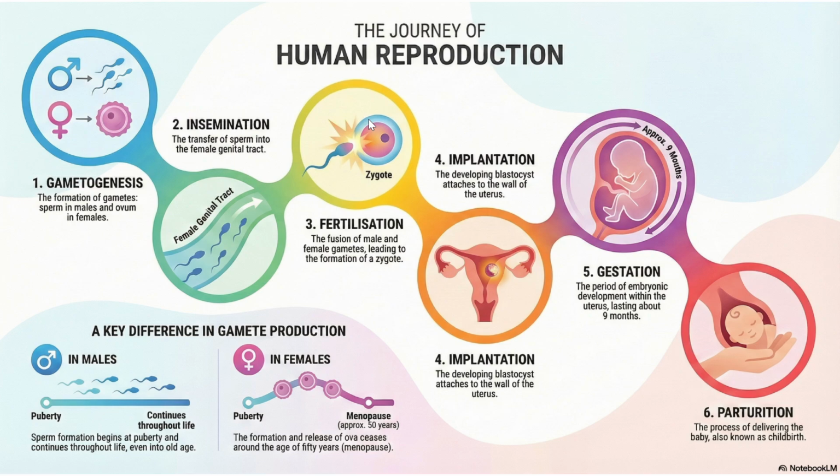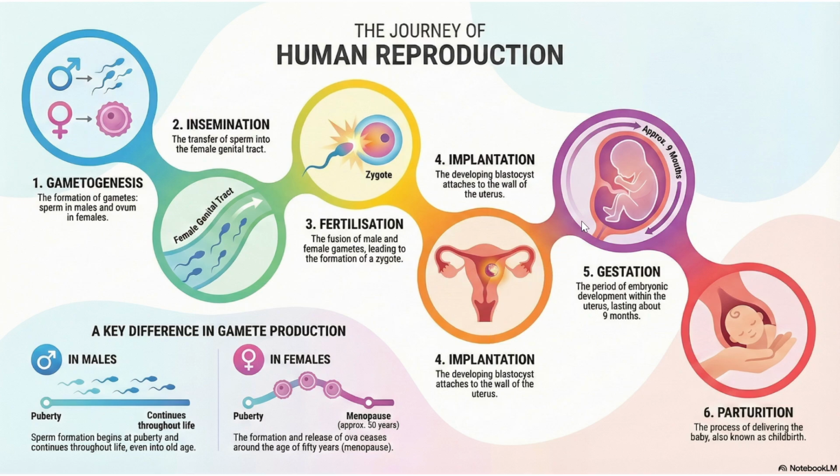After fertilization, as you already know, the male gamete and female gamete will fuse together to form the zygote. Then the zygote will develop into one cell, then two cells. Two cells will become four cells, four cells will become eight cells. So many stages will keep on forming. After that, it is going to form a stage called blastocyst, and the blastocyst will attach to the uterine wall. That step is called as implantation.